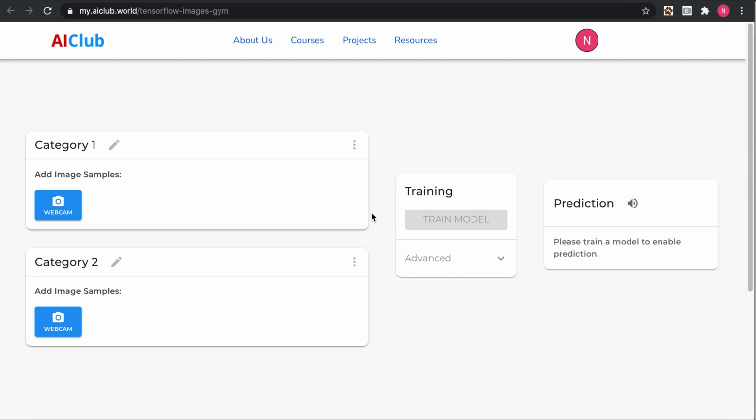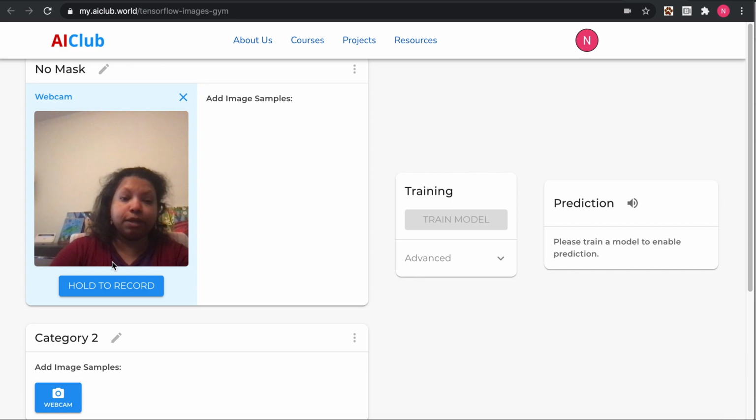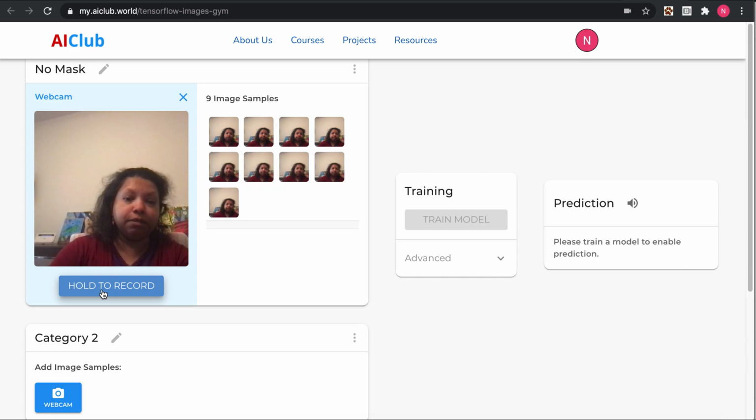Everyone. In this exercise, we are going to try to train an AI to see whether or not we're wearing a mask. So the first thing is that we would create one category, which is going to say no mask. And I am going to turn on my webcam so that it can take pictures of what I look like without a mask. So press hold to record. See a bunch of pictures of me without a mask.